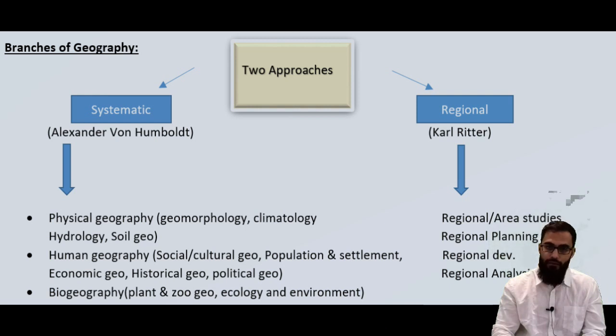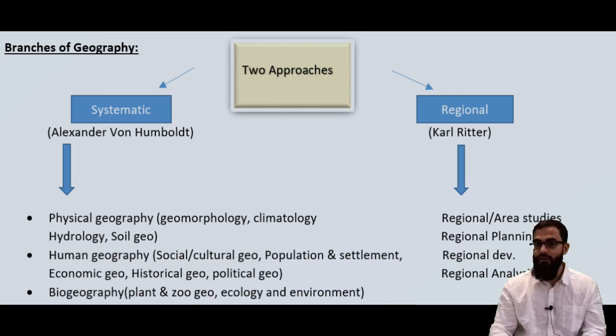Similarly, biogeography. In biogeography, we'll study plants, vegetation, animals, and the development of animals in the light of geography. Also, ecology, the impact of ecology, which is the most important thing to read, and environment. These are all the branches of geography via the systematic approach.